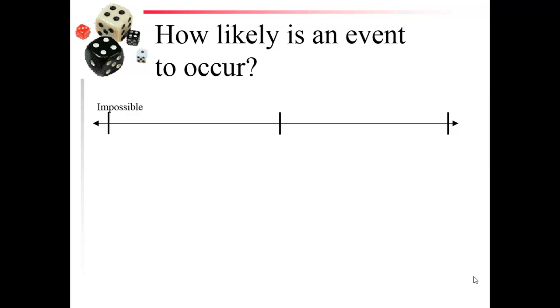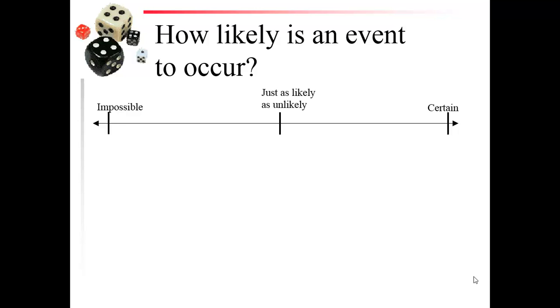So like if I were to say, how likely is it that you are born on February 31st? That would be an impossible event because there is no 31st day of February. Certain event. Certain event means it's going to happen every single time. So an example of a certain event would be if I roll a number cube, it's going to land on number 1 through 6. That's a certain event.